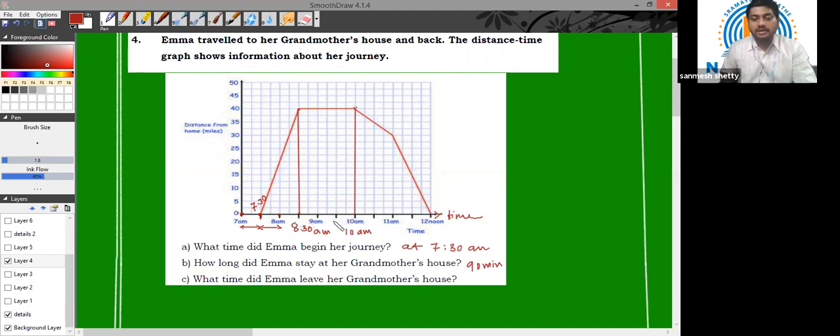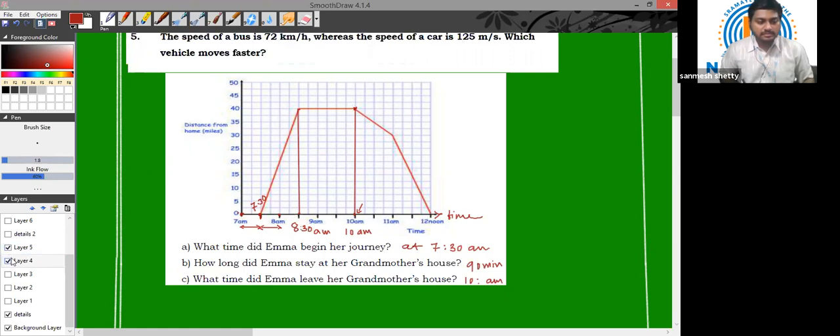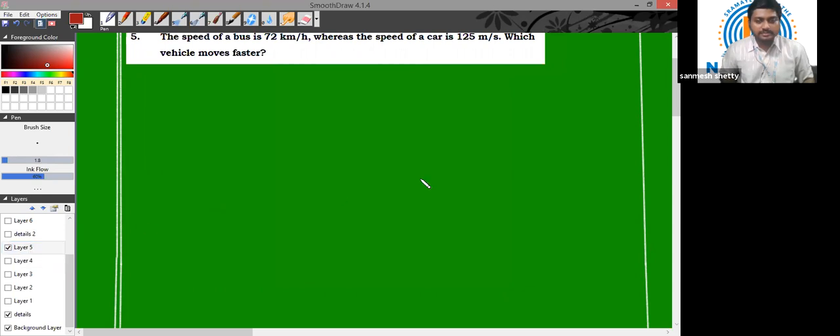At what time did Emma leave her grandmother's house? Which is very easy. See, from this particular time period, she started moving back to her house. She started moving back to her origin. So I can say that she left her grandmother's house at 10 a.m., correct? I hope the point is clear, children. Let us proceed to our last question of this assignment.